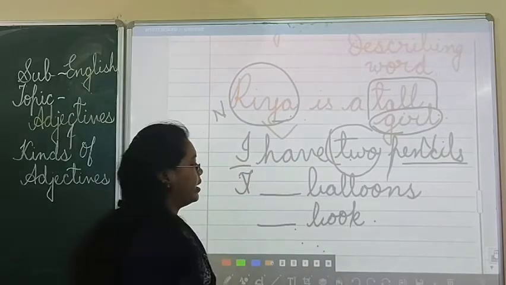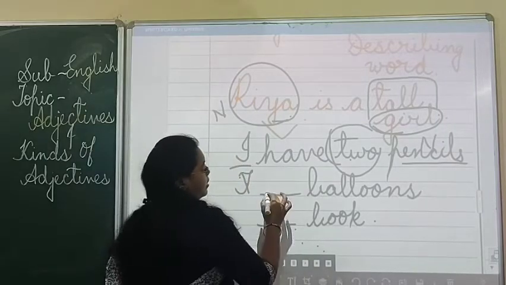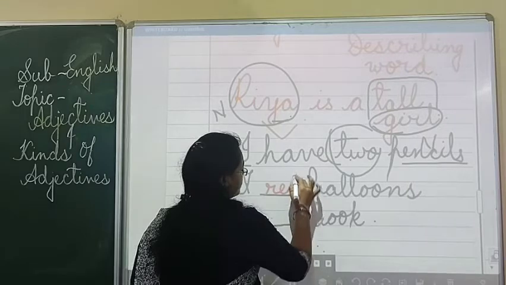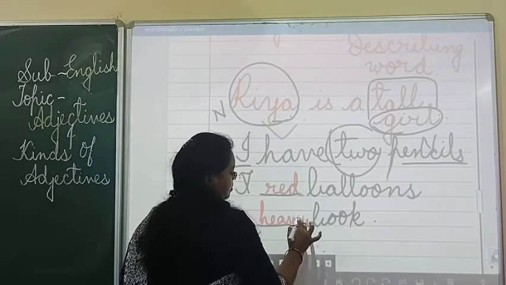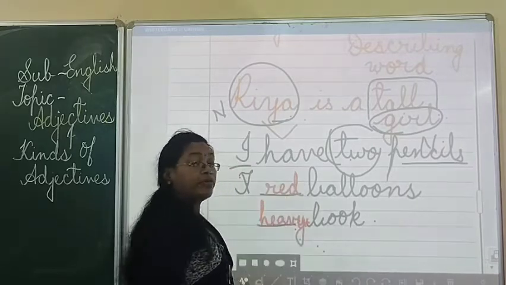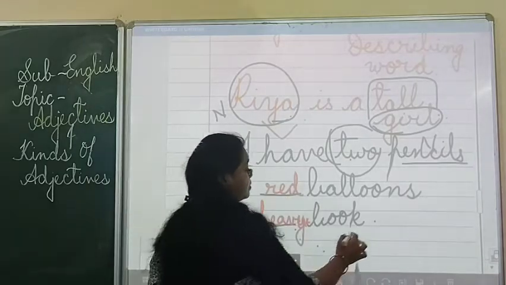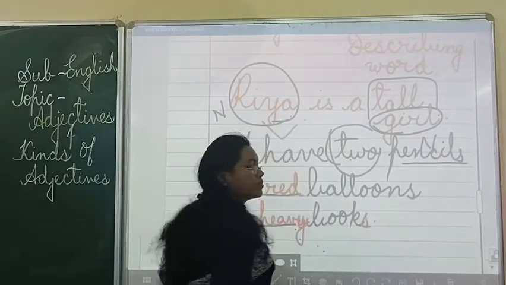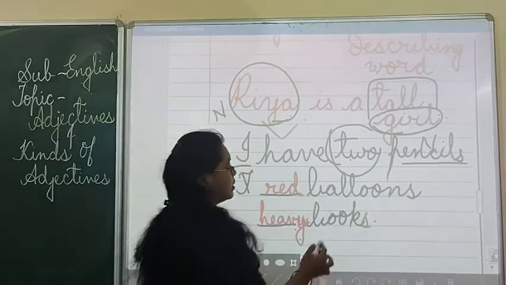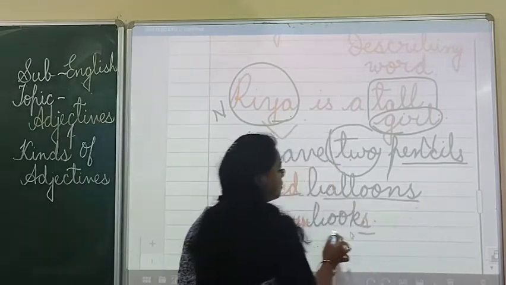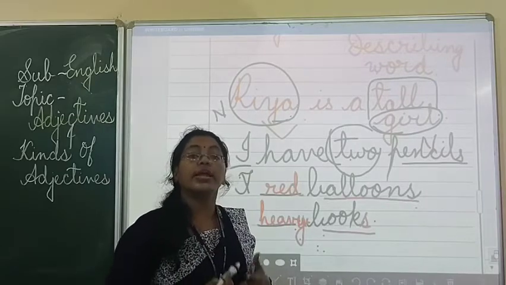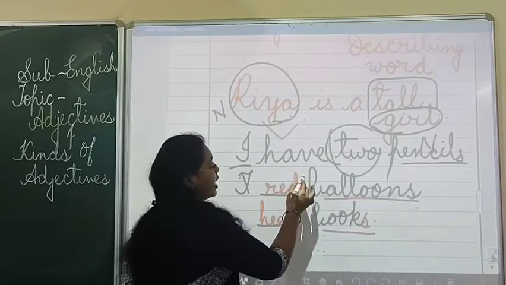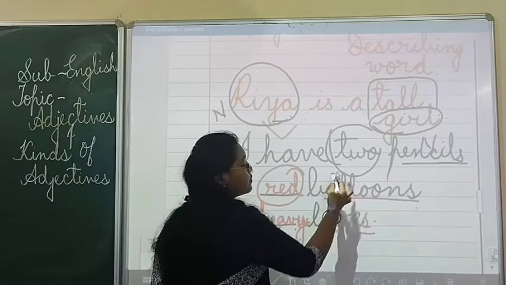See, here if I say red balloons, heavy books. Here balloons and books are nouns. Red balloons, it shows the color of this balloon.